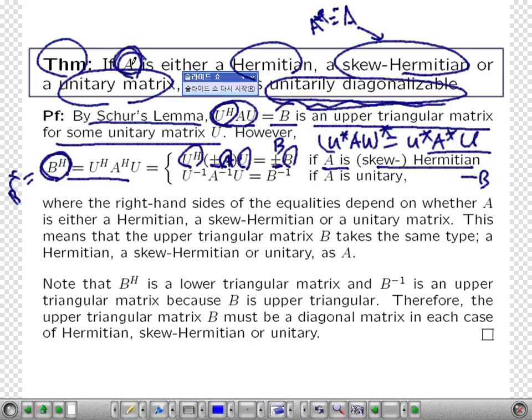So if A is Hermitian, then B is Hermitian. If A is skew Hermitian, then B is skew Hermitian.